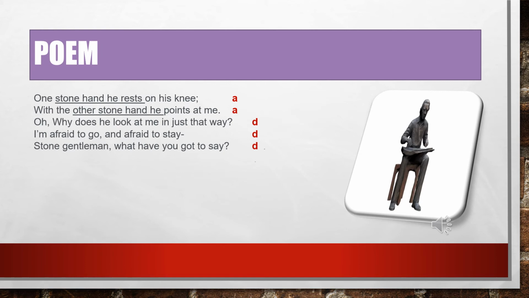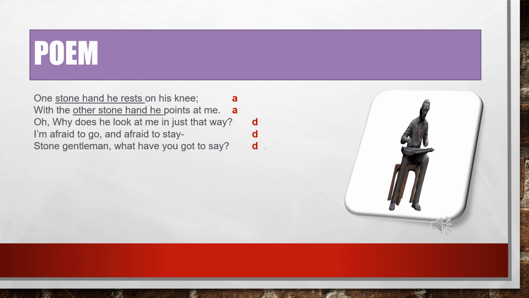Who is pointing his finger at you? That means as if you have done something wrong. So in the last three lines, you can see the expression of the speaker when he says, "Why are you looking at me that way?" He does not feel like going, or like staying there. He's scared. "I'm afraid to go and afraid to stay."